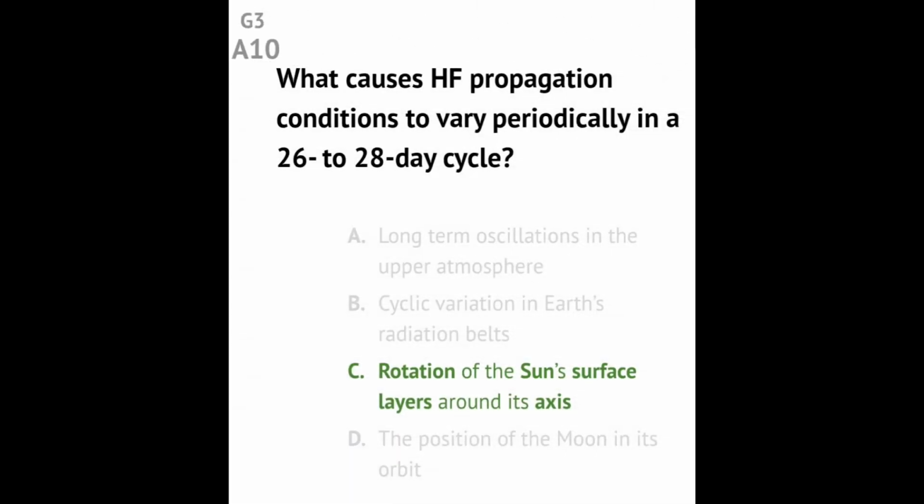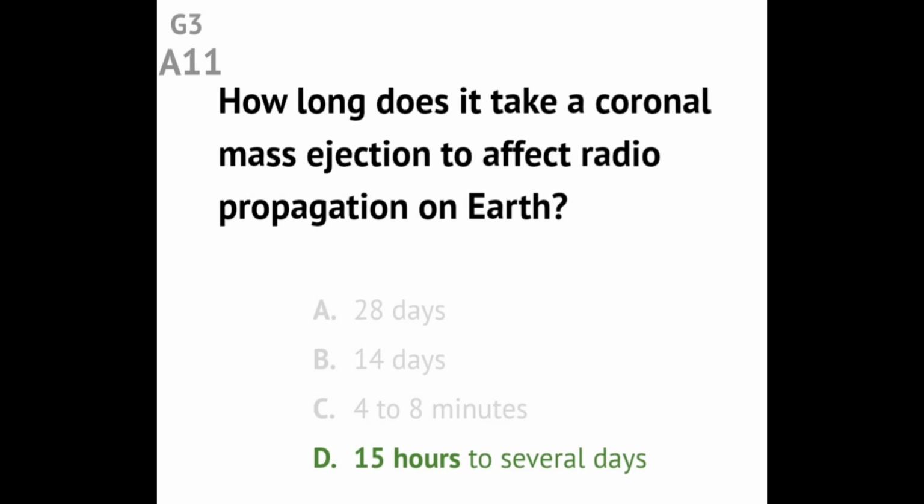Question G3A10. What causes HF propagation conditions to vary periodically in a 26 to 28 day cycle? Answer. Rotation of the sun's surface layers around its axis. Question G3A11. How long does it take a coronal mass ejection to affect radio propagation on Earth? Answer. 15 hours to several days.